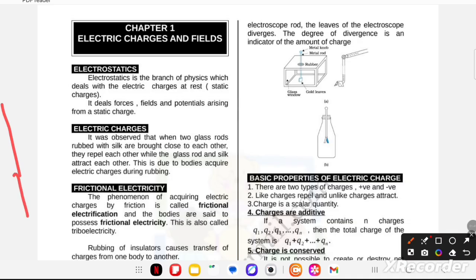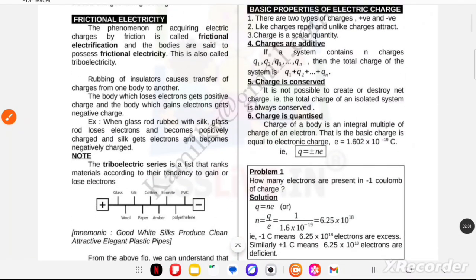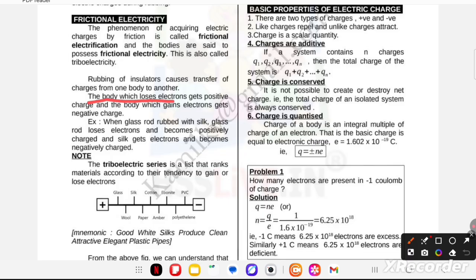Now next, rubbing of insulator. But what is the meaning of rubbing of insulator? Rubbing of insulator causes the transfer of charges from one body to another body. Now, the body which loses electrons gets positive charge, and the body which gains electrons gets negative charge.